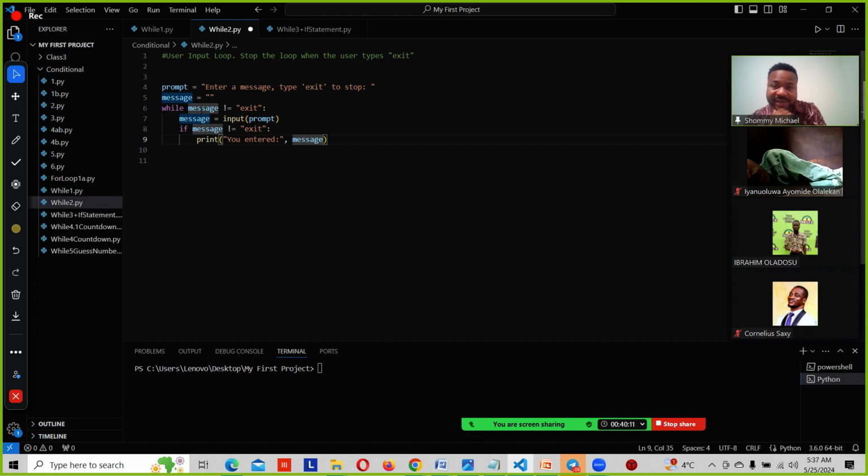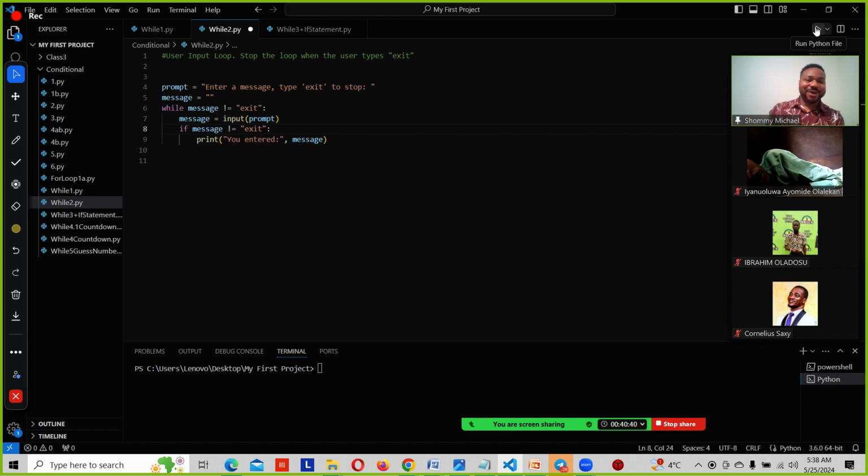We now said while the message is not exit. If the message is not exit, message is equal to input is going to prompt the user to input something. So if the message is not exit, you should print you entered the message that we typed. Do we get it? Okay, let's try to run it. Well, we understand it after we run it. So run.